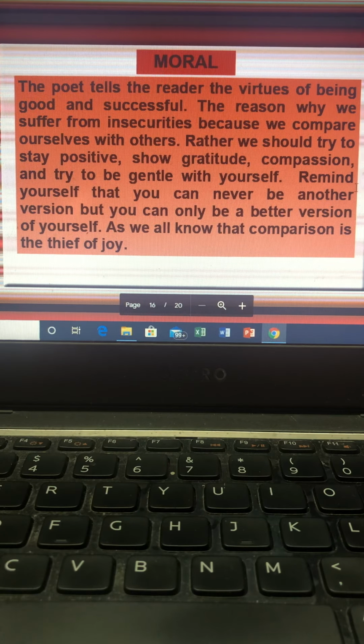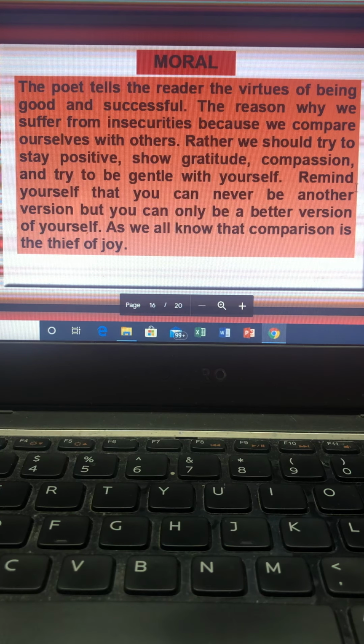Now, what do we understand by the moral? The poet tells the reader the virtues of being good and successful. And the poet is also telling us the reason why we suffer from insecurities, because we always compare ourselves with others. Instead of comparing ourselves, students, we should remind ourselves that we can never be any other person. What we can be is always a better version of ourselves. And we all know that comparison is the thief of joy.